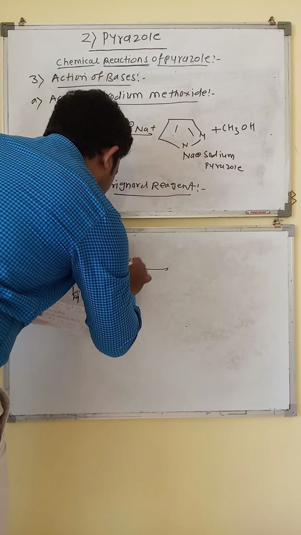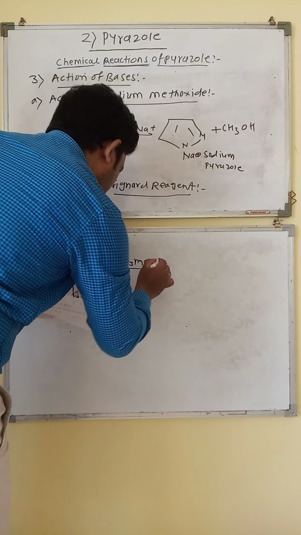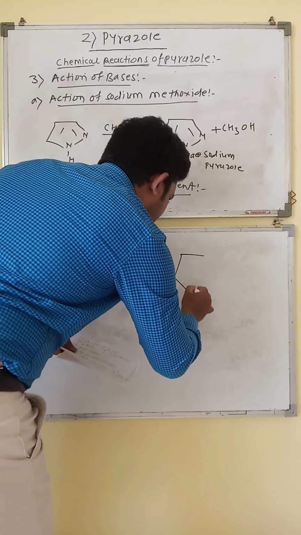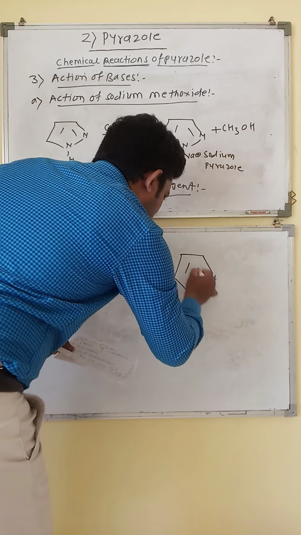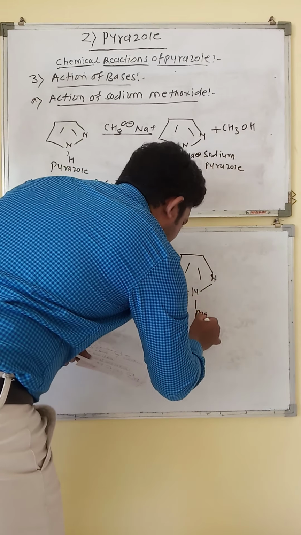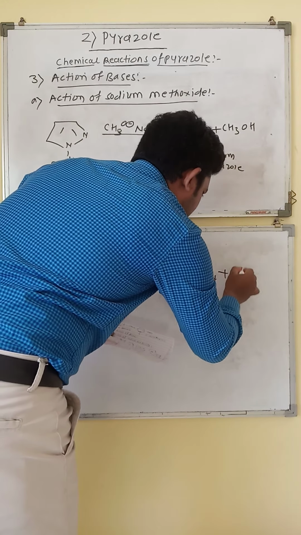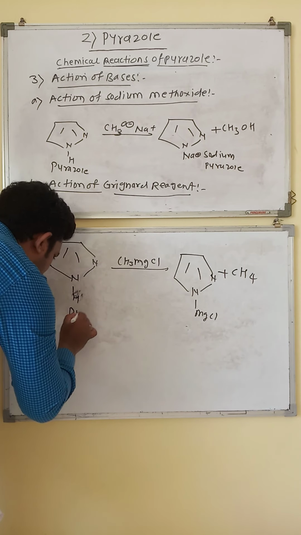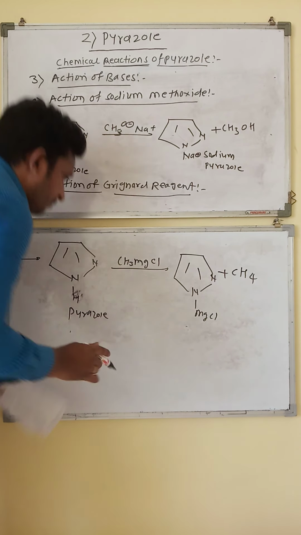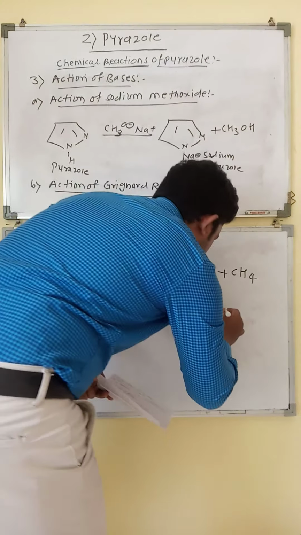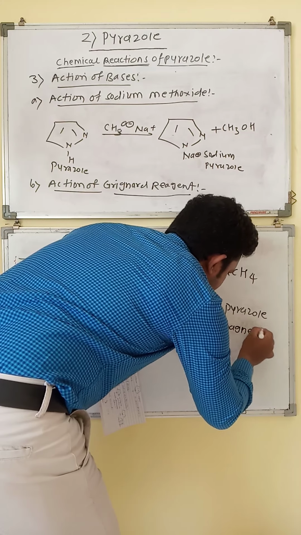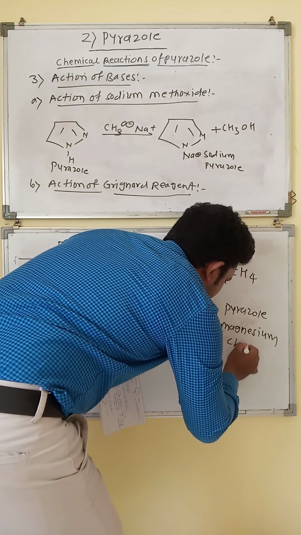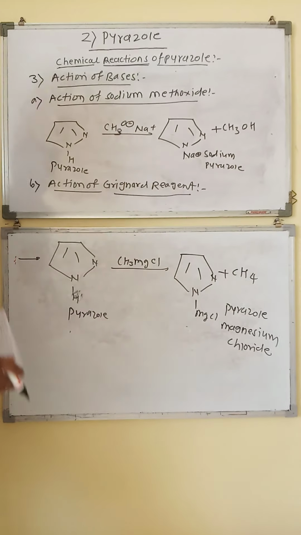So we are using methyl magnesium chloride. This is pyrazole. We get the pyrazole magnesium chloride.